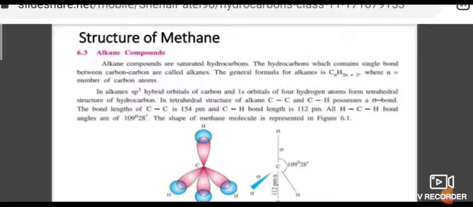What is the bond length of carbon-carbon in methane? 154 picometer. The carbon-hydrogen bond length is 112 picometer. All carbon-hydrogen bond angles are 109 degrees. So the shape of the methane molecule is represented like this, with sp3 hybrid orbitals.